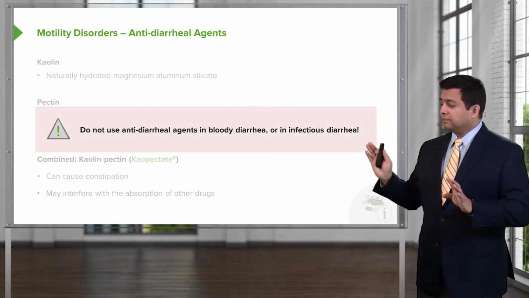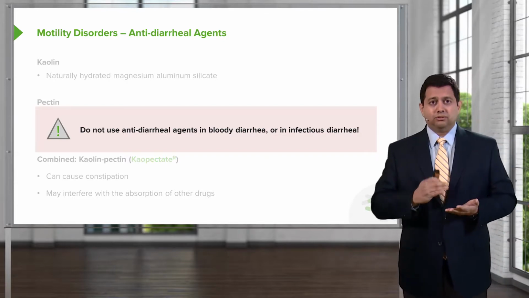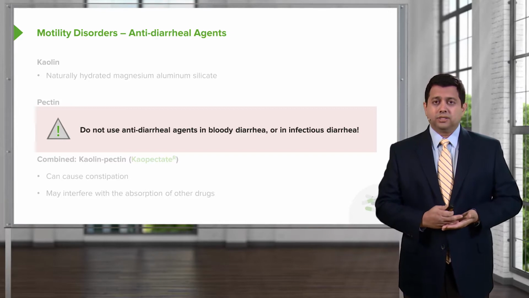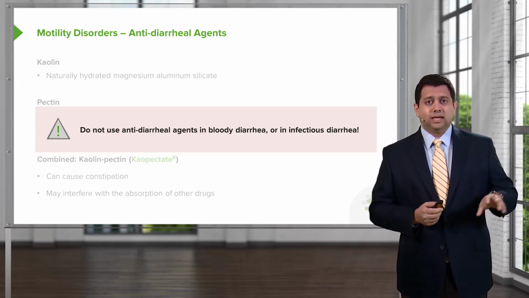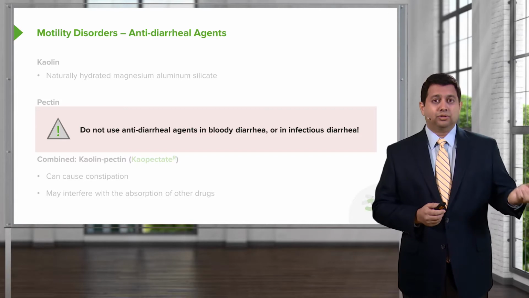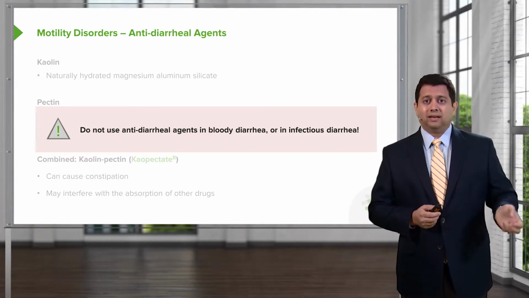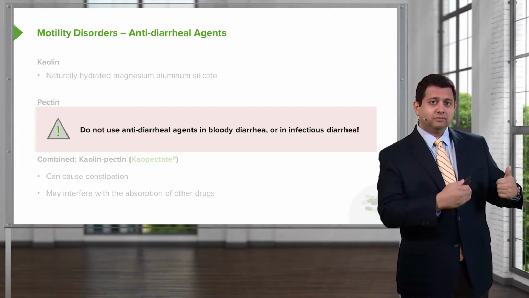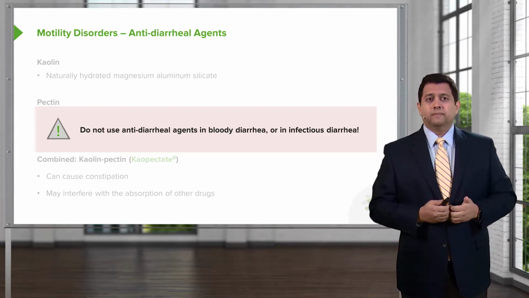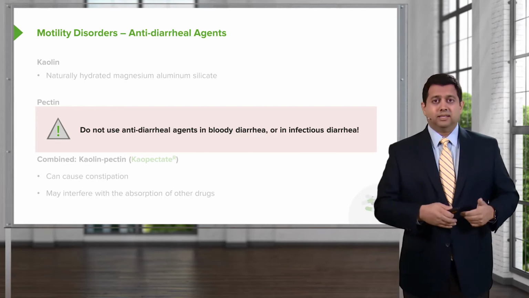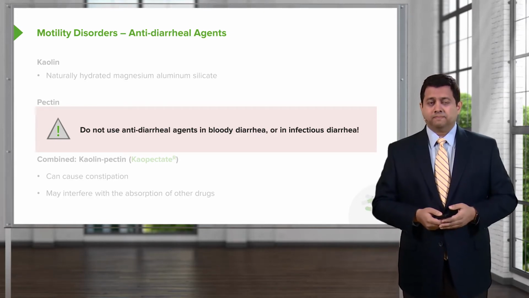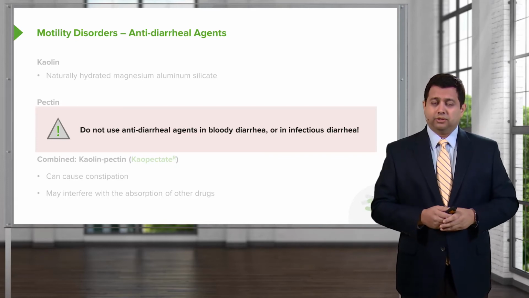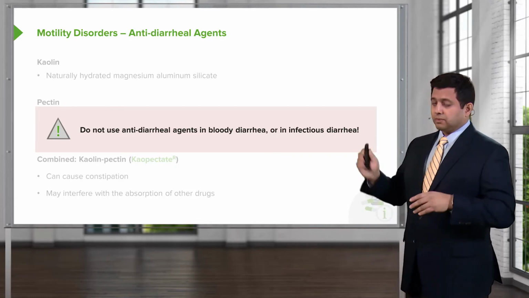It's really important. I'm just going to stop here, and I'm going to say do not use anti-diarrheal agents in patients who have bloody diarrhea or infectious diarrhea, because the diarrhea in those cases is actually cathartic in the truest sense of the word, meaning that you're getting rid of the infectious agent, and diarrhea in this case is a protective mechanism from the disease. So if you inhibit the protective mechanism, you may make the person much sicker. We're going to cover this in more detail in your GI systems lecture by Lecturio later, but I just want to put that out there now.